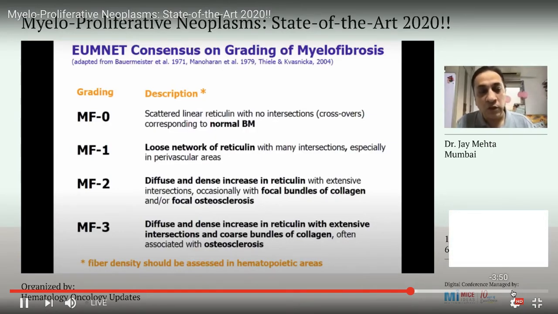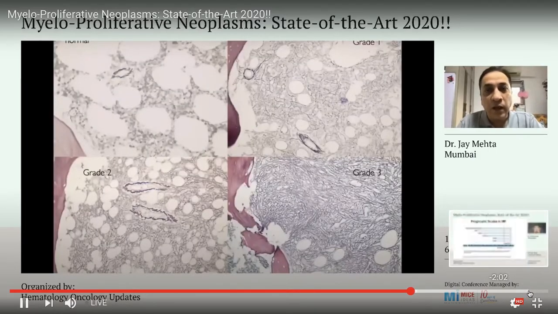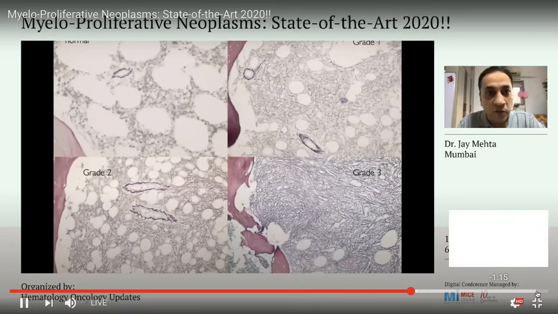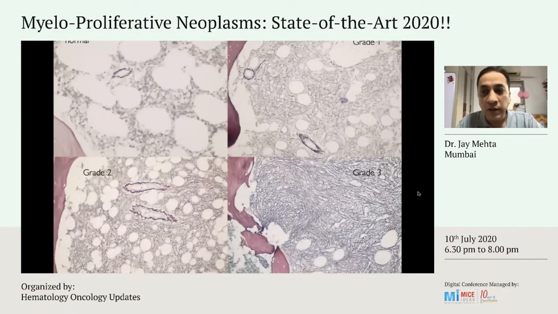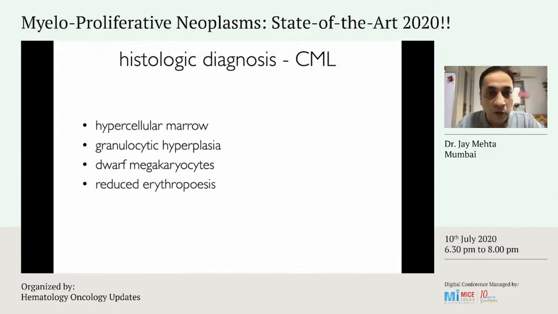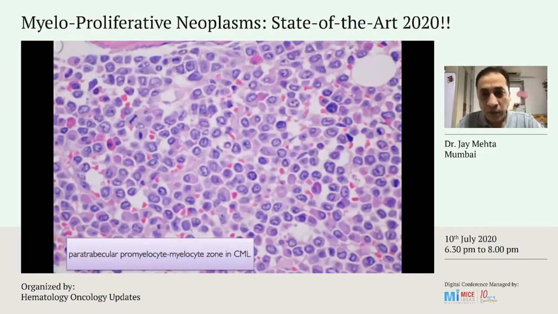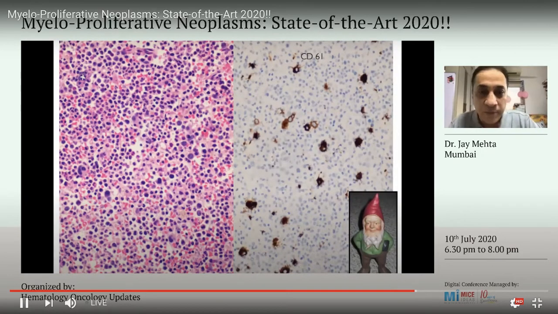Pathologists are obliged to give a myelofibrosis score ranging from 0, that is normal, to 3. And this is how it looks. The top left looks normal versus 1, 2, and 3. This is grade 1, this is grade 2 and grade 3. So we are obliged to offer. But what you do get is a very hypercellular marrow. You get these very peculiar dwarf megakaryocytes, there is granulocytic hyperplasia and reduced erythropoiesis. Now this is the paratrabecular bone. Here it's very tiny. BCR-ABL.